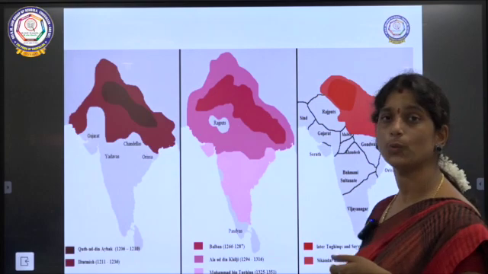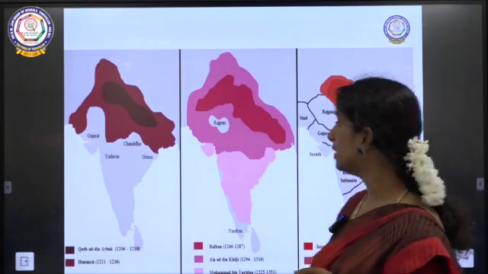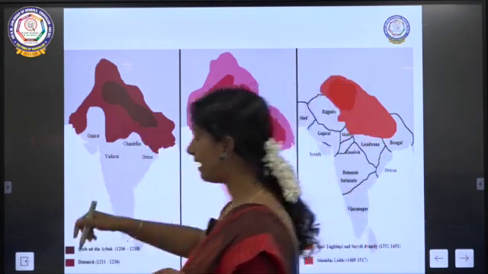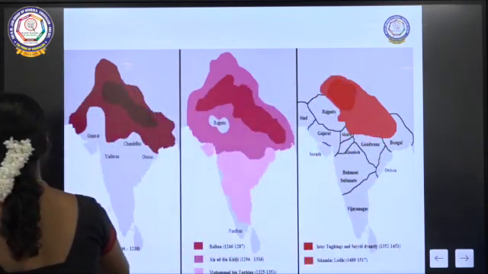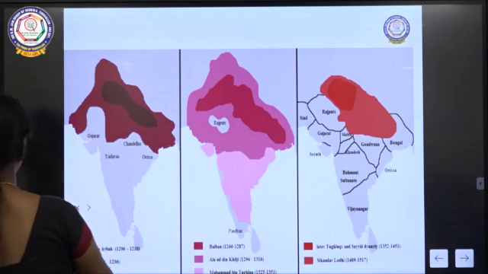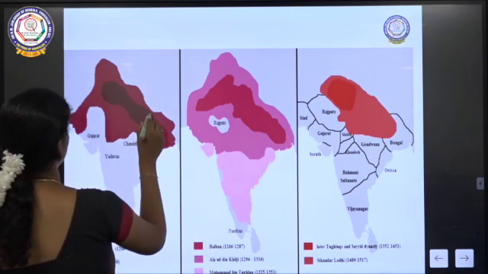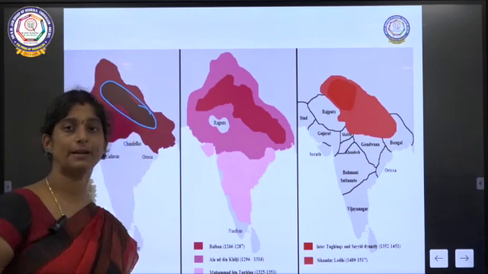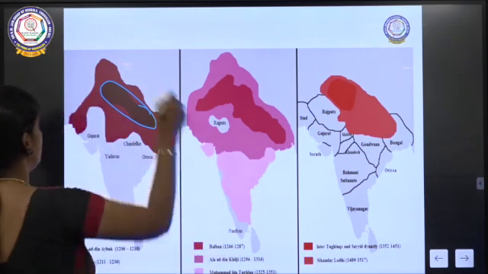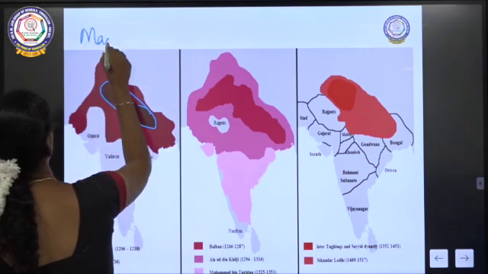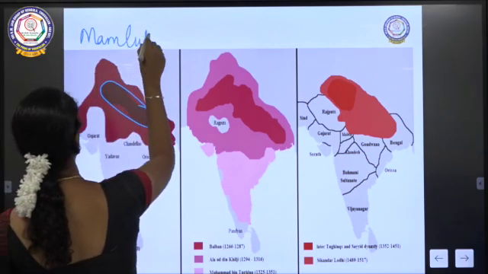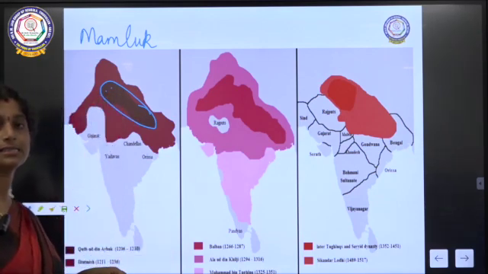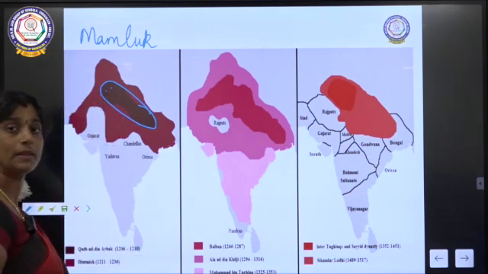Here you can see how the control was. In the Mamluk dynasty, you can find Qutbuddin Aibak here. This was the location when Qutbuddin Aibak started his rule in the Mamluk dynasty. Then came Iltutmish.